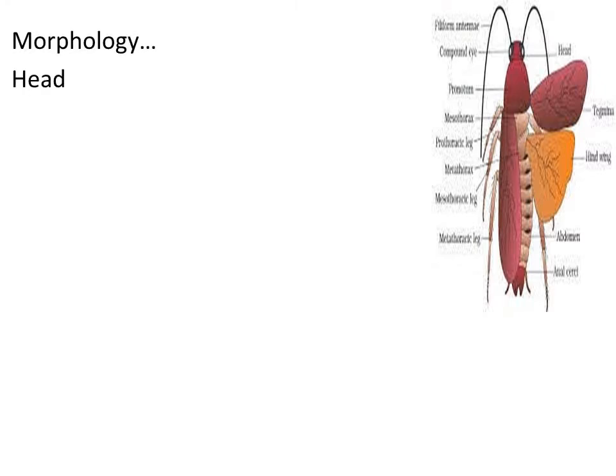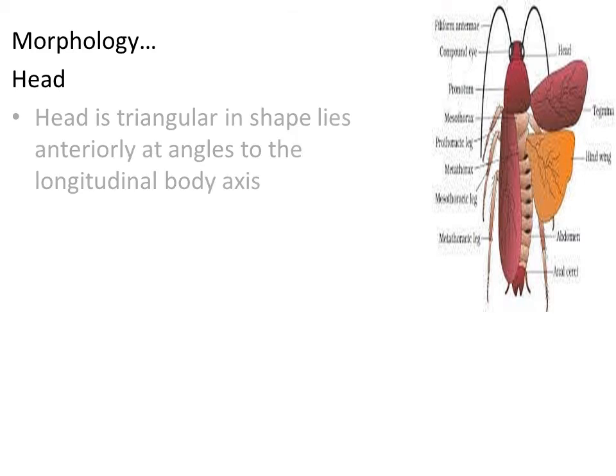Head is the first part of the body, located towards the anterior position, and the characteristic shape of the head is triangular. The triangular head lies at the anterior region, perpendicular to the longitudinal body axis, at right angle to it.